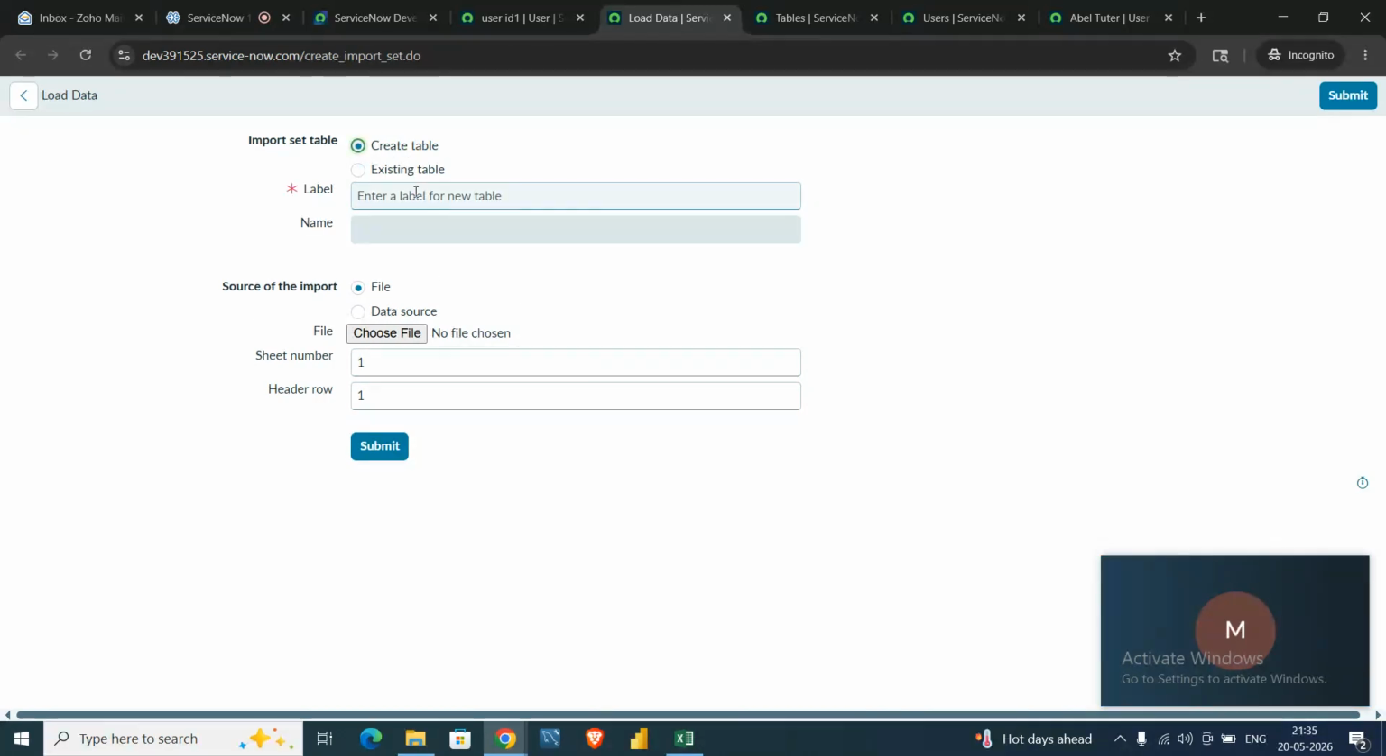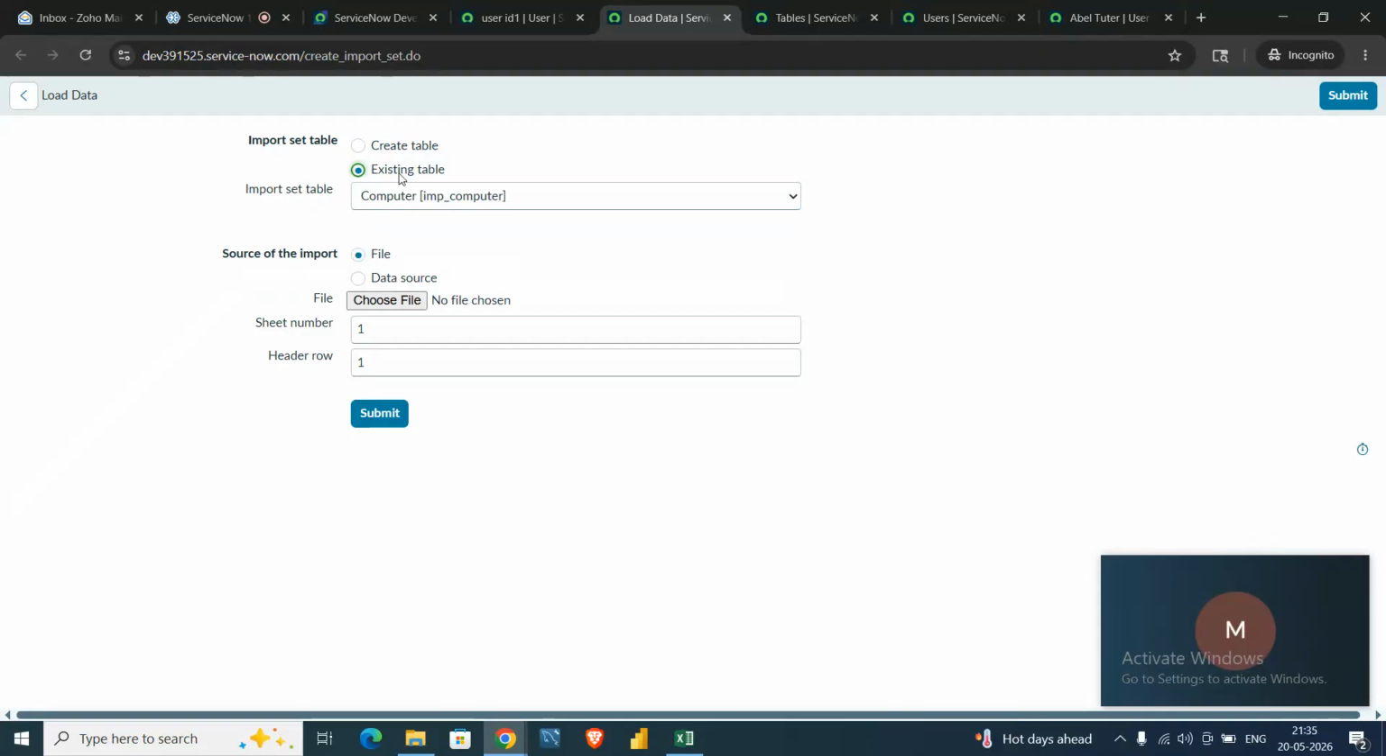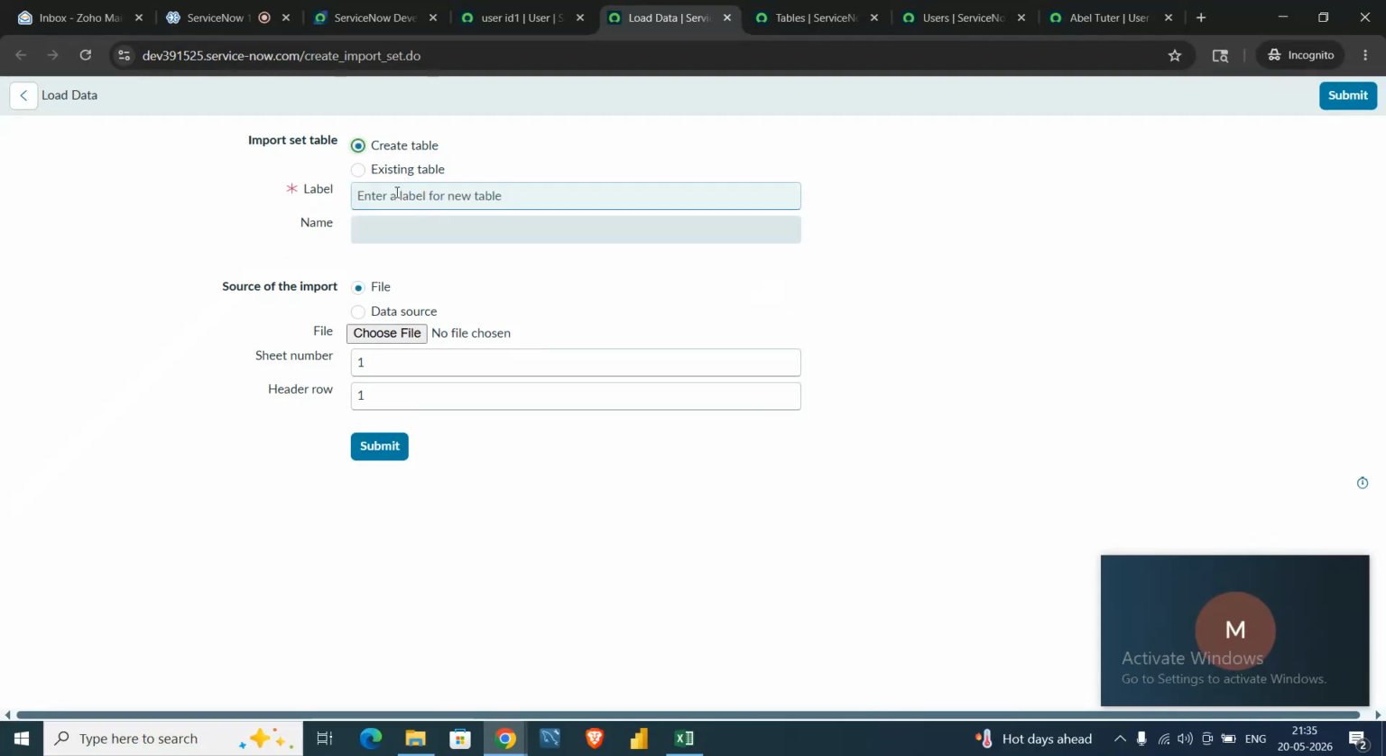Suppose now I am creating a table, and I'll save it. Let's see whether it comes inside the existing table when I come again for an import set. Let's give it a name, like the table name. So suppose user creation. Not underscore, user creation is fine.